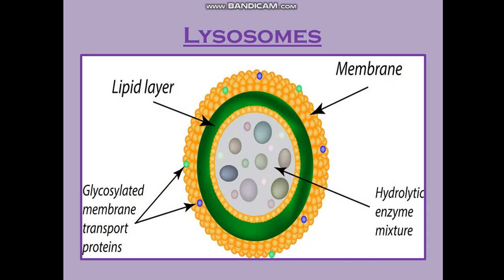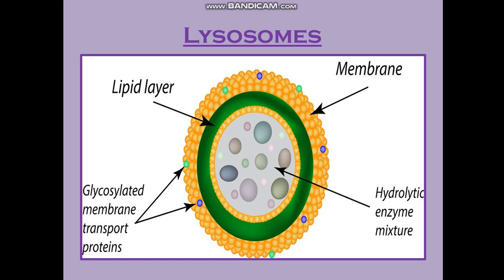Now coming on to the lysosomes, you can see the diagram of lysosomes here. It is also made up of a lipid layer. The membrane is a lipid layer kind of thing, and then a glycosylated protein coat is also present. Inside the membrane bound structure, they have hydrolytic enzyme mixtures. There can be 20 or more types of hydrolytic enzymes to dissolve the foreign substances which might cause some harm to the cell. Okay, so this is the basic function of lysosome.